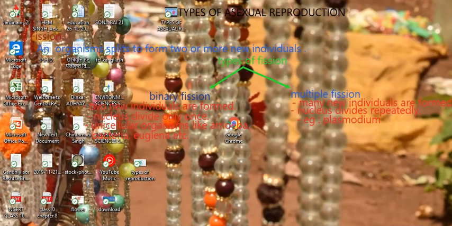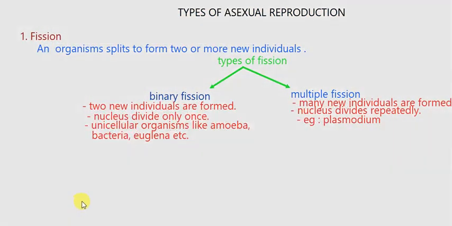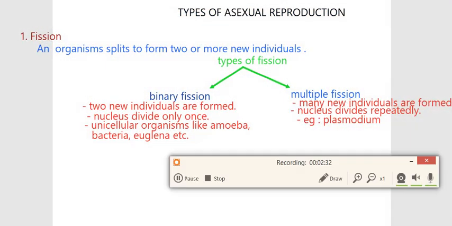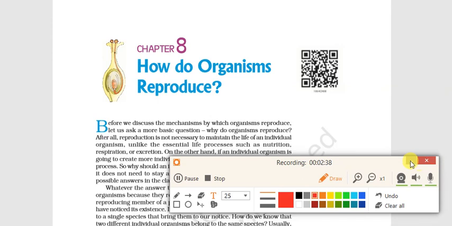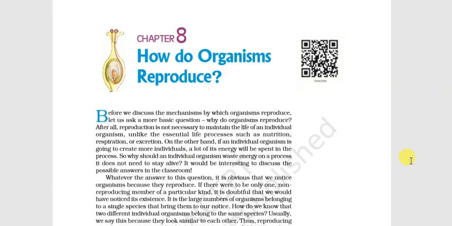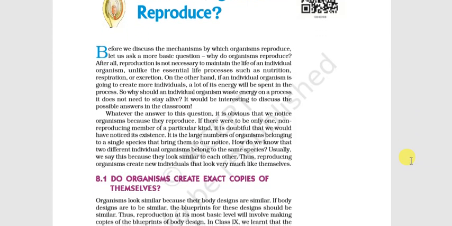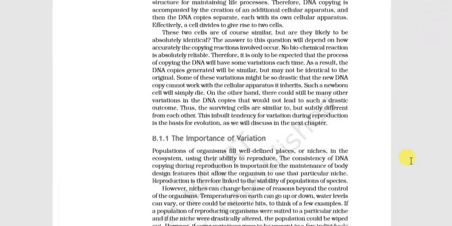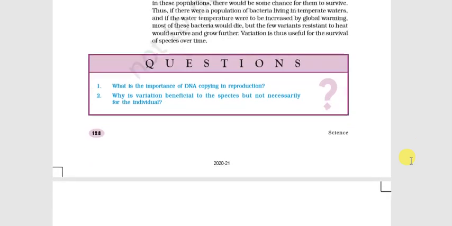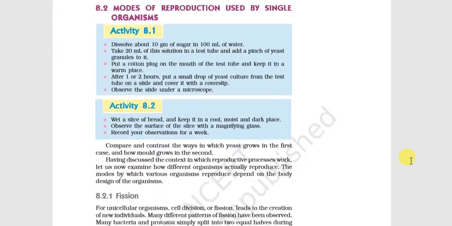Okay, so now we will see the types from this NCERT. The diagram we will see here shows how binary fission and multiple fission take place.